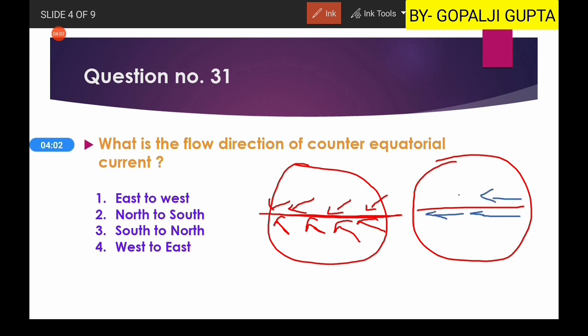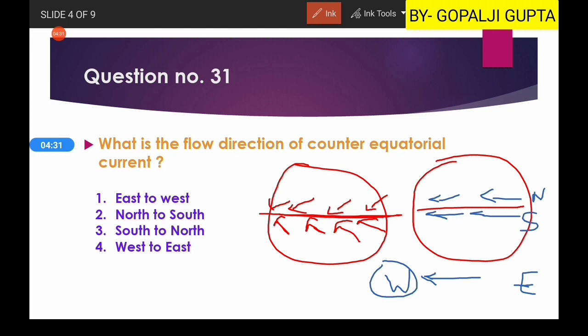So this water is known as your equatorial current. The south equatorial current is moving to the south of the equator, and the north equatorial current is moving to the north of the equator. And both of these equatorial currents have the direction from east to west. Now because of this movement, a huge piling up of the oceanic water happens in the western areas, as we are moving the whole water towards the west.